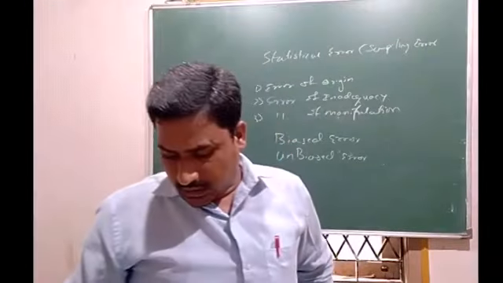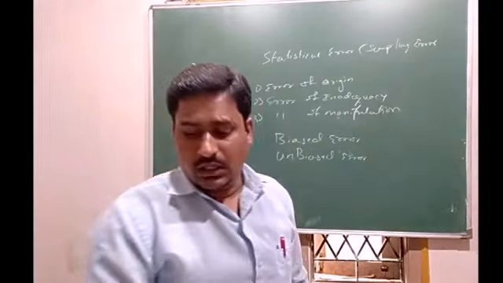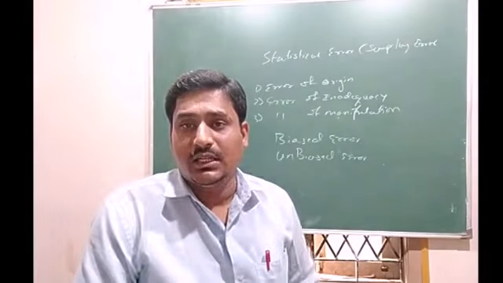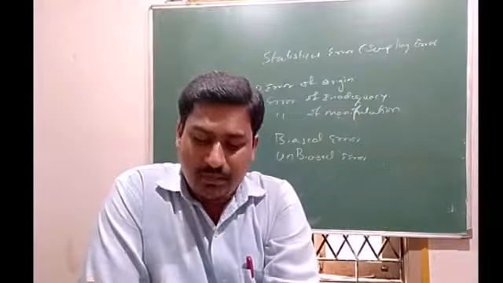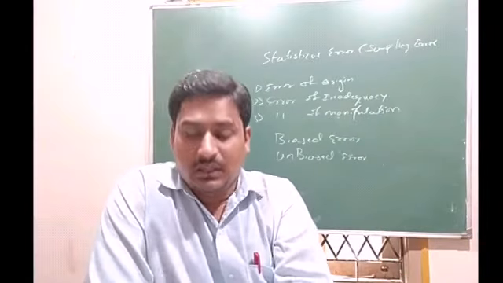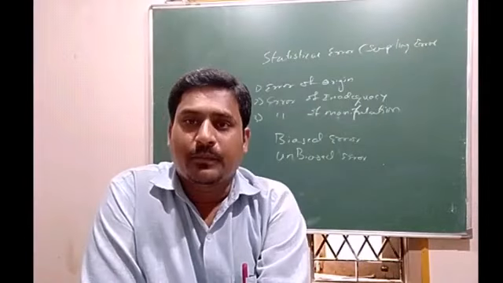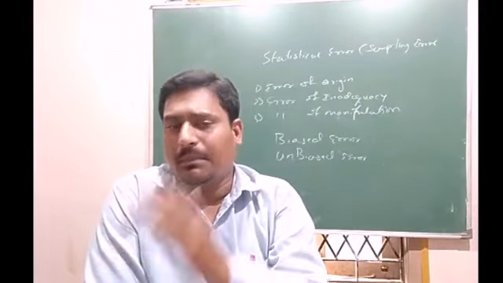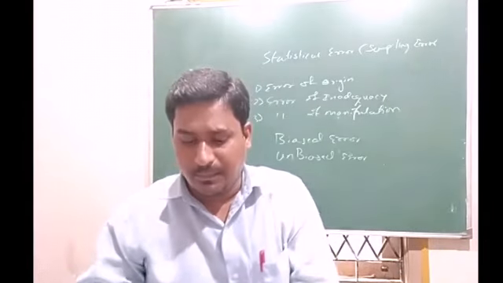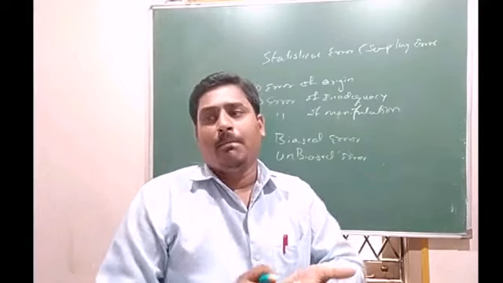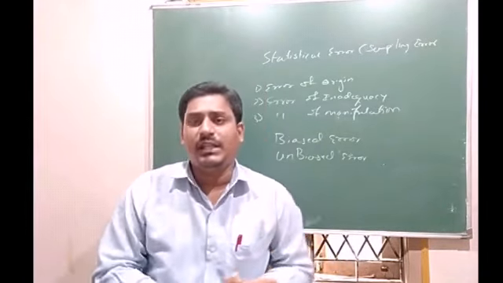Biased error means errors that occur with the notice of the investigator. So these errors are prejudiced. They can be avoided. One can avoid them. The investigator knows that he is making the mistake. His marks in the paper are 85, but were wrongly typed as 58. So the investigator can avoid it.